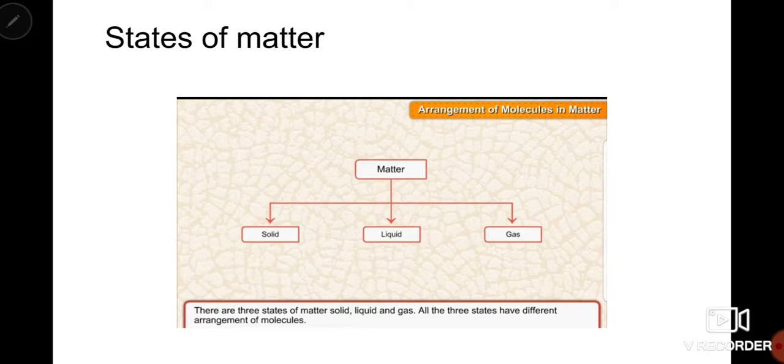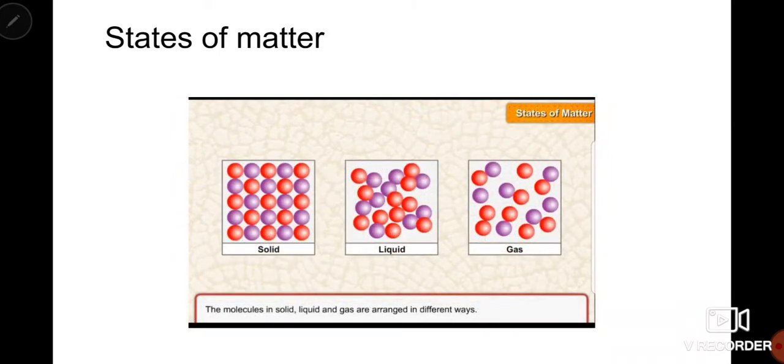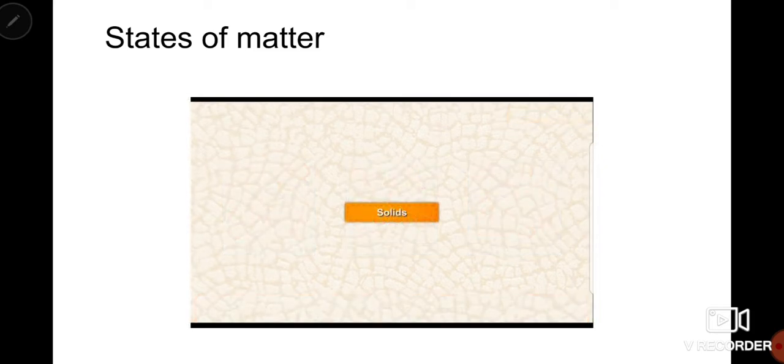There are three different states of matter on the basis of arrangement of molecules. These three different states of matter are solid, liquid and gases. In all these three different states of matter, the molecules, the particles, are arranged in a different way. Let's study about them one by one.